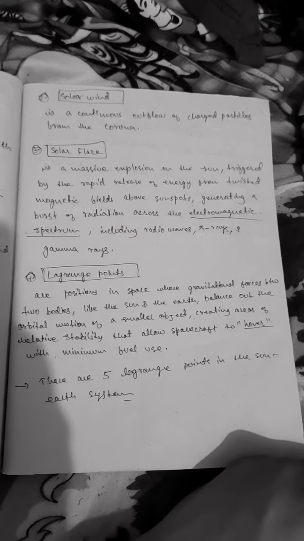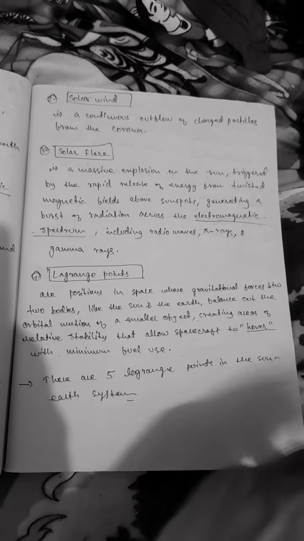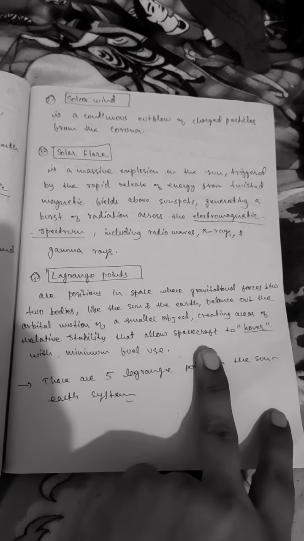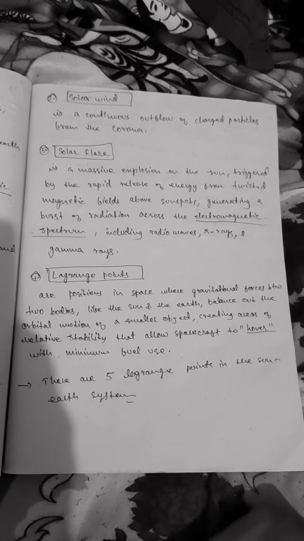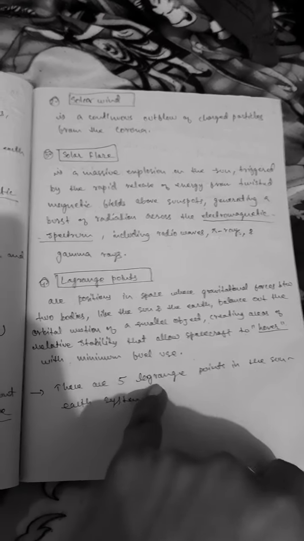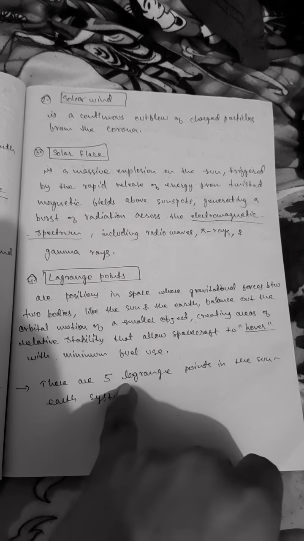Okay, now Lagrange points. We call it L for short. These are positions in space where gravitational forces between two bodies like the Sun and the Earth balance out the orbital motion of the smaller object, creating areas of relative stability that allow spacecraft to hover with minimum fuel use. These are 5 in number.